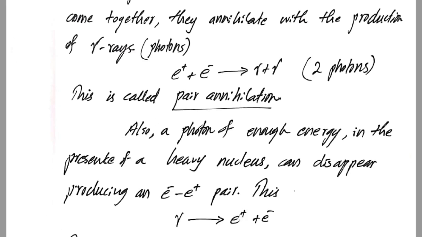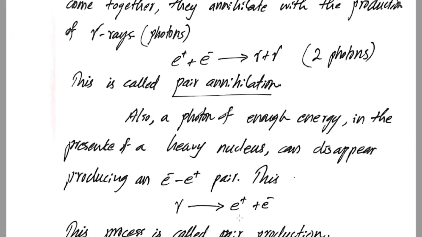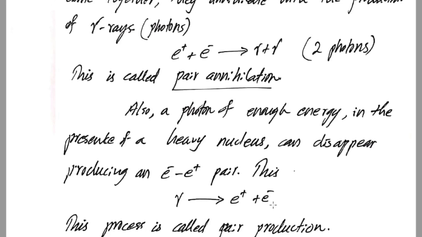If a photon of enough energy is in the presence of a heavy nucleus, because the presence of a heavy nucleus is required to conserve the momentum in the process, a photon having enough energy can disappear producing an electron-positron pair. That is, a photon gamma gives a positron plus an electron.